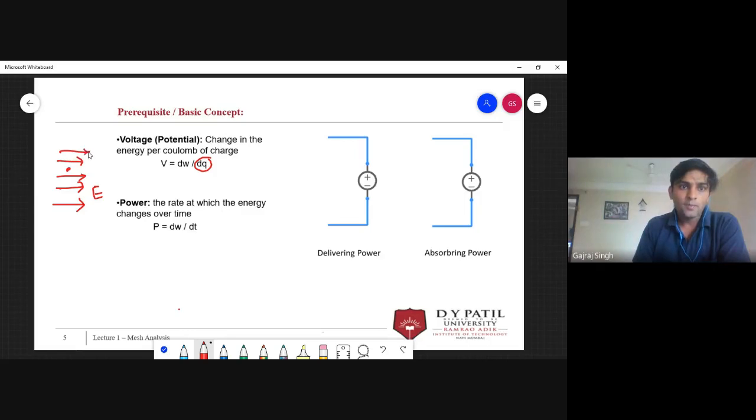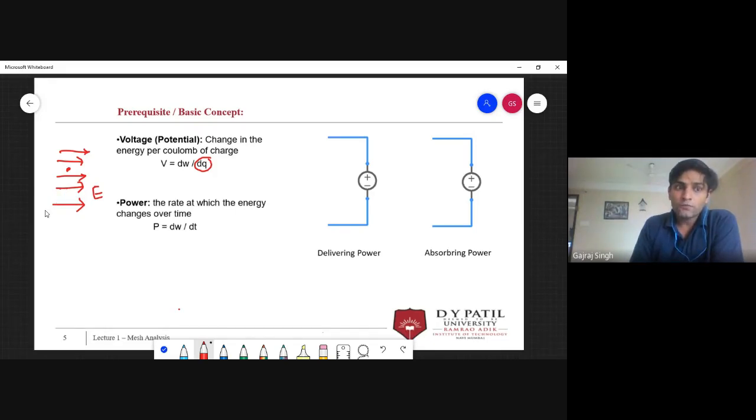Suppose I'm coming from infinity with a 1 coulomb charge, and when I enter this electric field, it will oppose the charge entering. It's just like your stairs. If we are going up stairs, then we have to do work. So here also, if we move a charge in an electric field, then we have to do work.